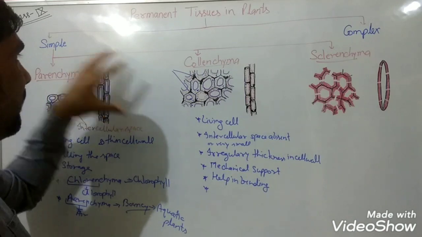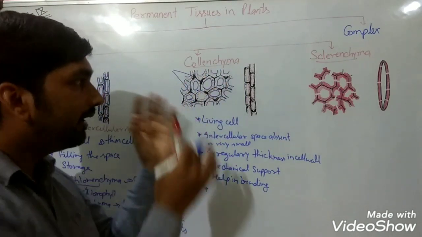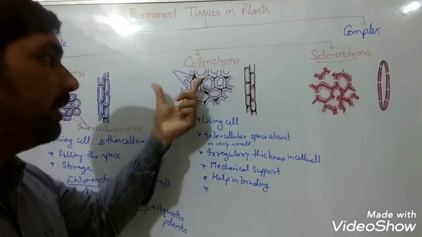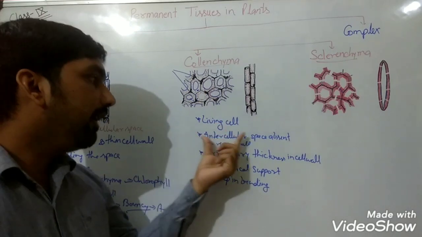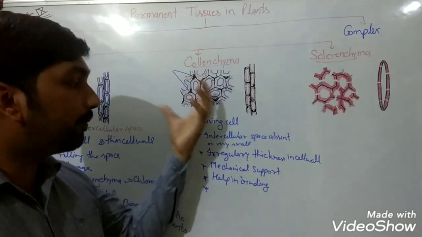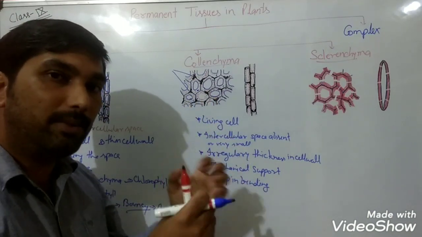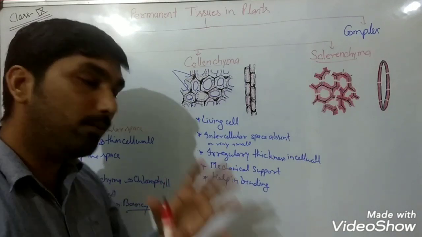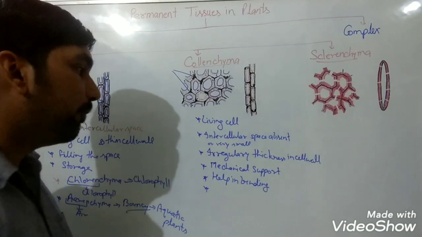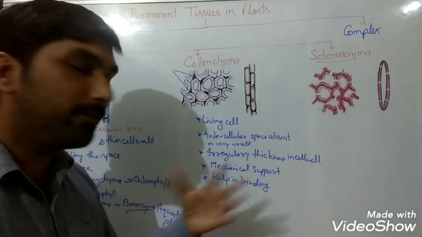Again, simple permanent tissue. Why? Because all the cells are similar, the same type of cells. They are all living cells, but intercellular space will be absent, compactly packed, because they are going to provide mechanical support. So the cell wall will be thick at regular intervals, and mostly at the corners the cell wall will become thick to provide help and mechanical support while bending.